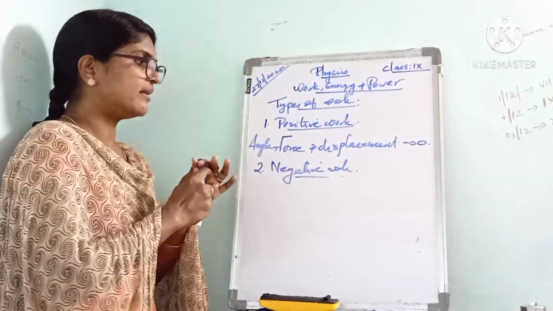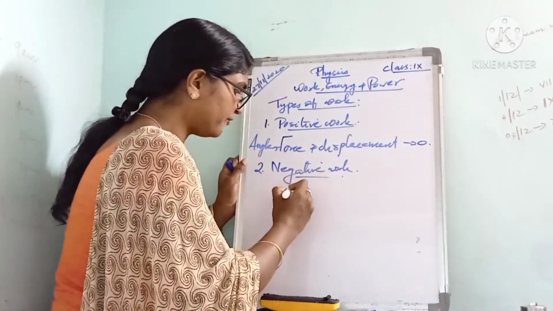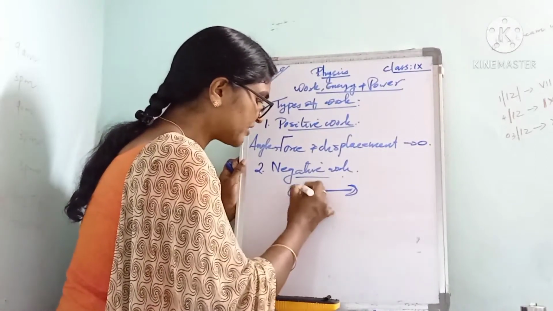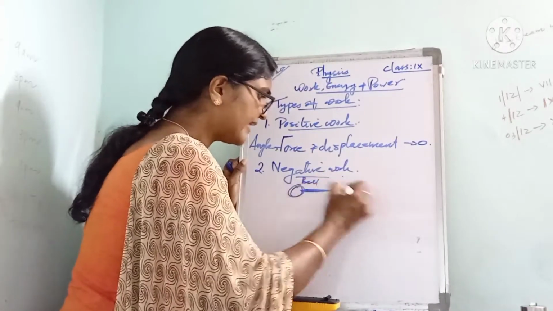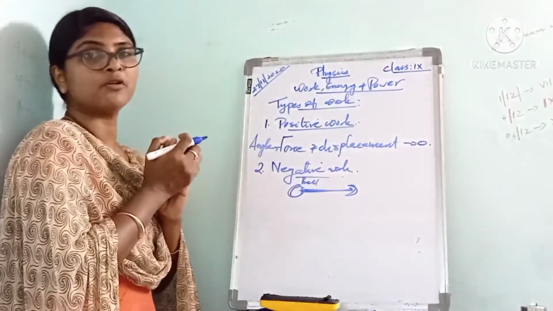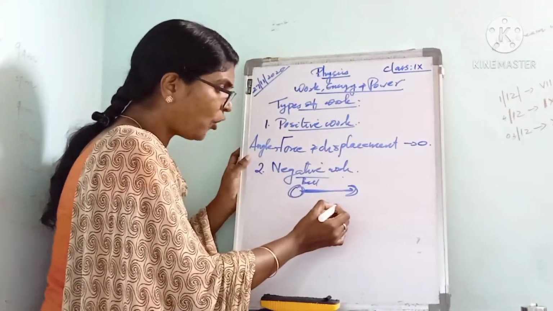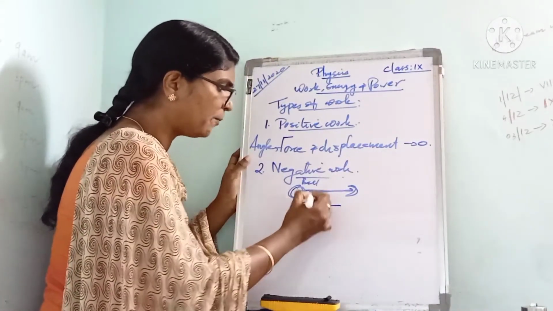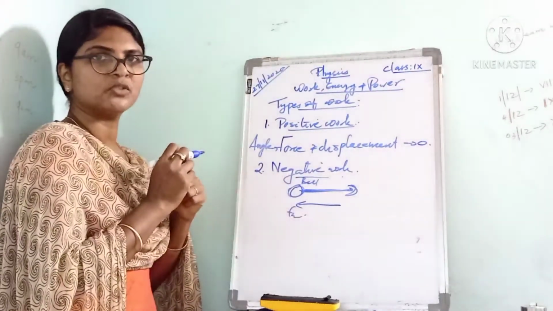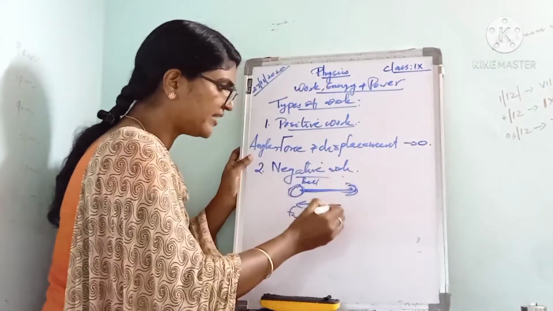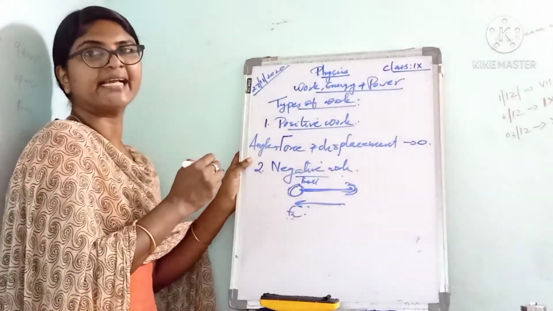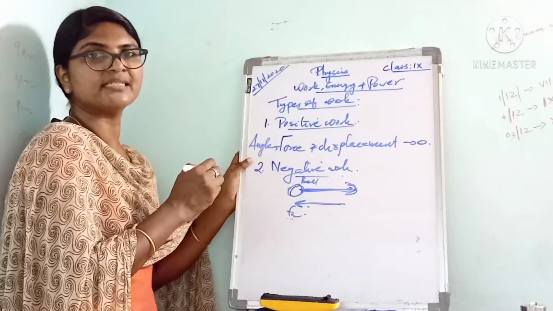Also, when we consider the movement of an object or a ball that rolls on the ground, the ball is moving in this direction. There is a frictional force which acts against the motion of the object, so it is in the opposite direction. The frictional force opposes the motion of the ball. So here the work done by the frictional force is negative.